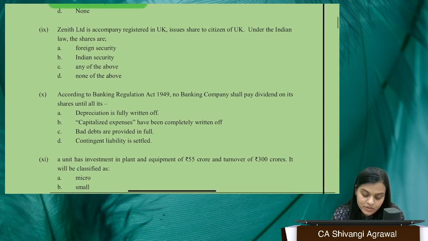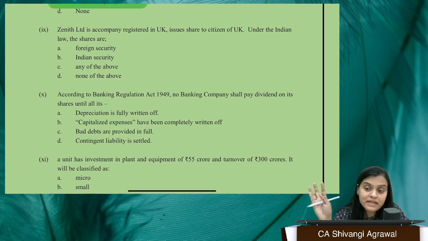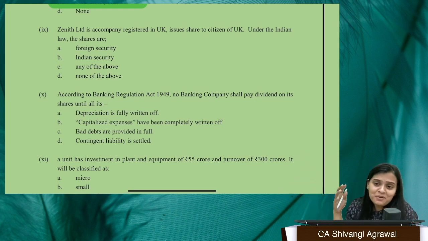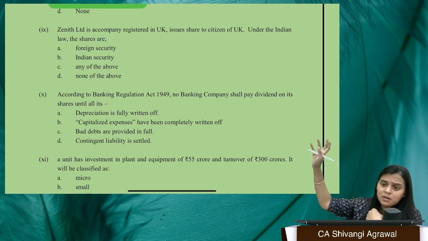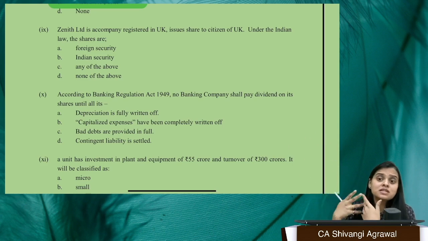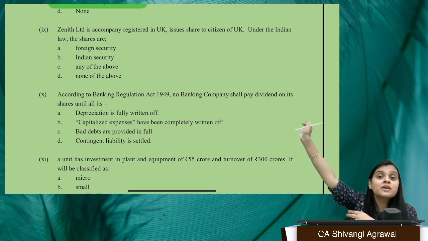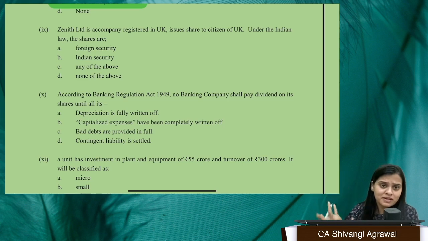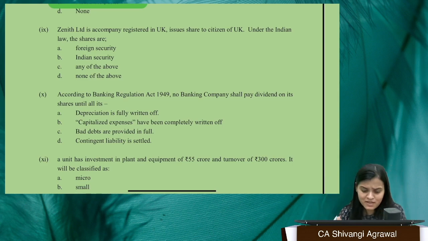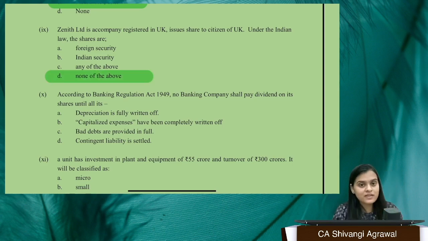Question number 9. Zenith Limited is a company registered in the UK. So there is a company incorporated outside India that issues shares to residents of the UK only. How are we concerned? Is it a foreign security? The answer is no. Had it been a foreign security, a person resident in India would be acquiring shares of a company incorporated outside India, and that is treated as a foreign security, right? We are not concerned if a company incorporated outside India is issuing shares to somebody outside India only. So none of the above.